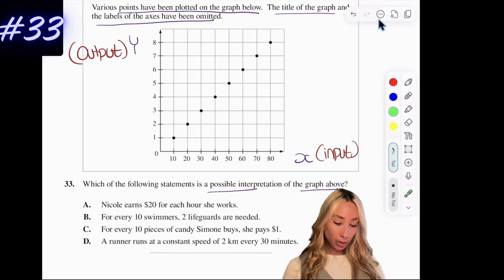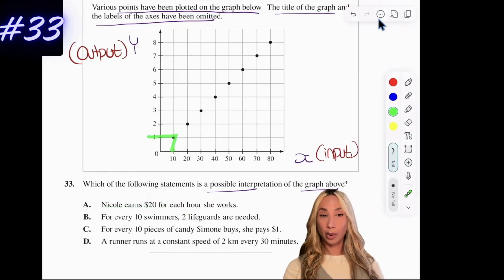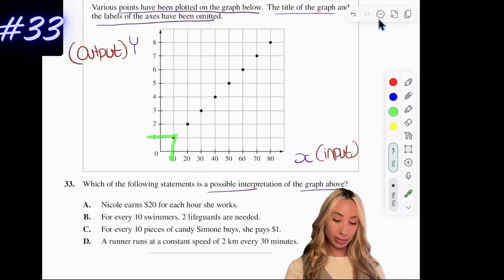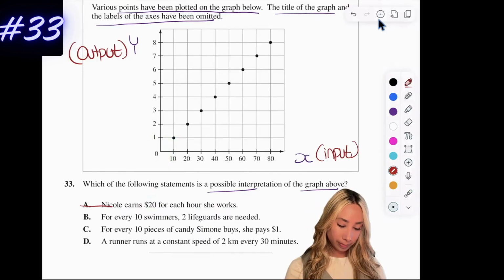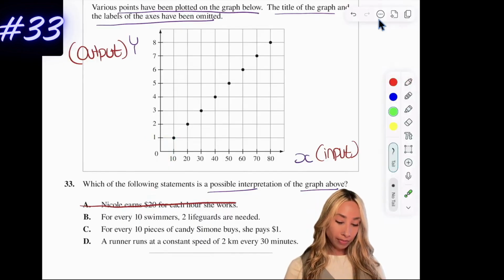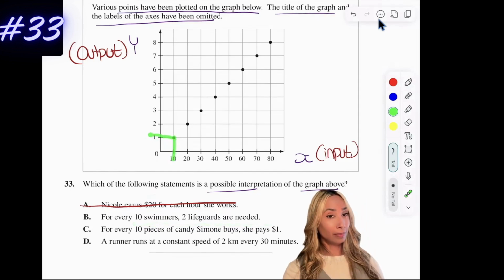So Nicole earns $20 for each hour she works. Okay, so what we're saying then is if she worked 1 hour, she would have $20. That doesn't work because that's not going to correspond. And normally if you're measuring something, it's going to be on the y-axis. So that one's probably not going to work. For every 10 swimmers, 2 lifeguards are needed. Okay, well again, 10 swimmers, we have 1 lifeguard. Not going to work.